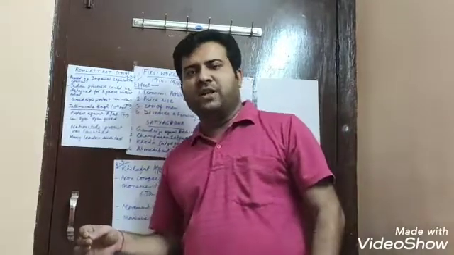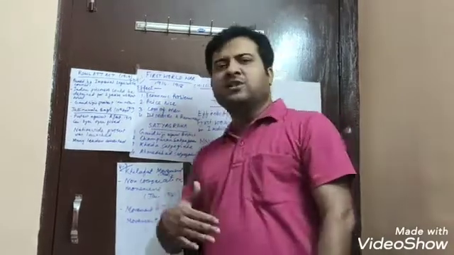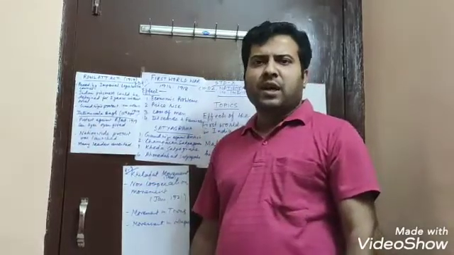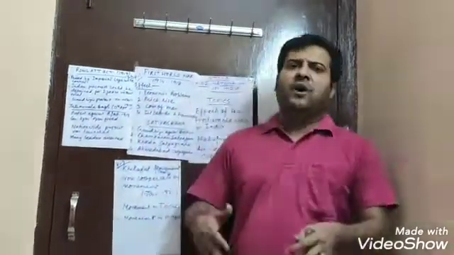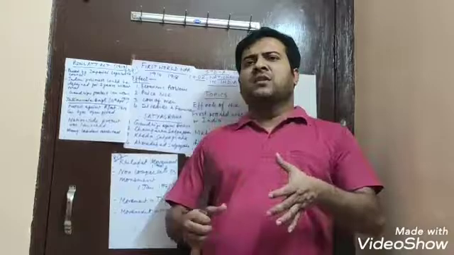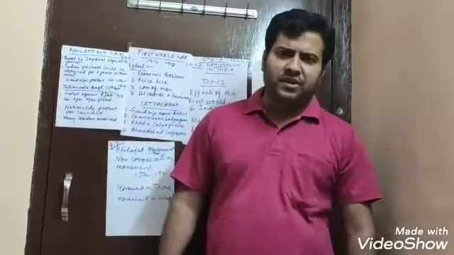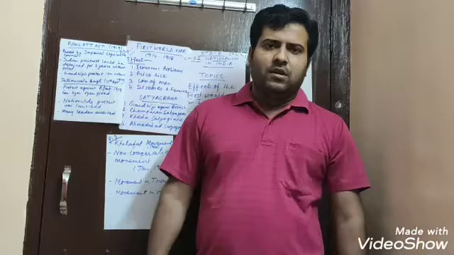Now in the villages, what happened? In the villages, the movement was done in a different way. The farmers were protesting against the zamindars and the talukdars there.